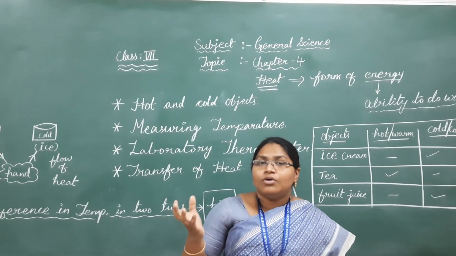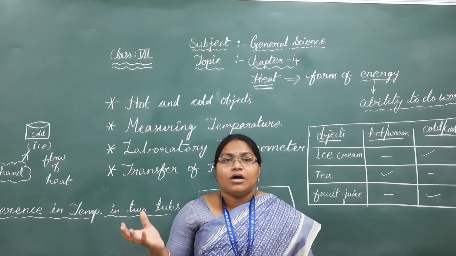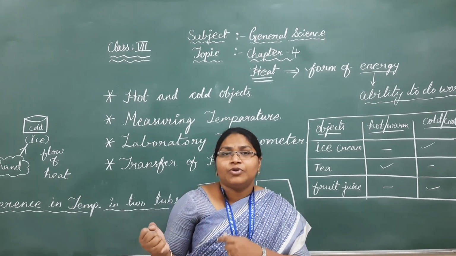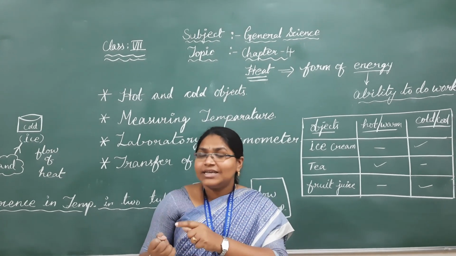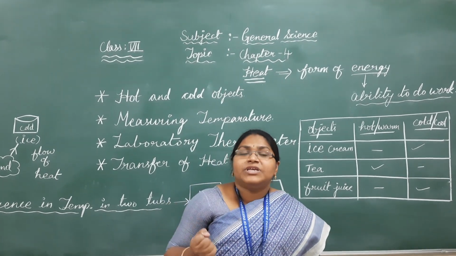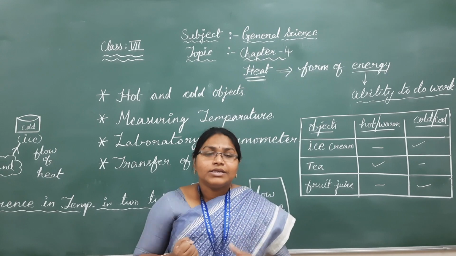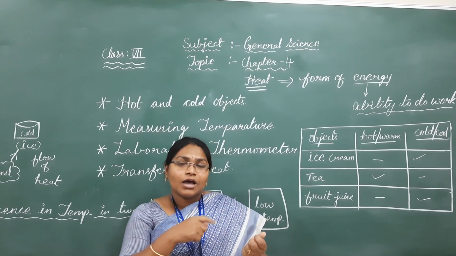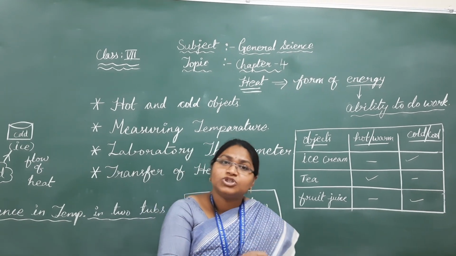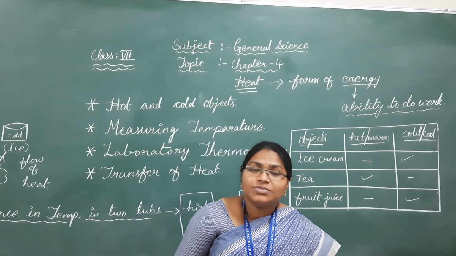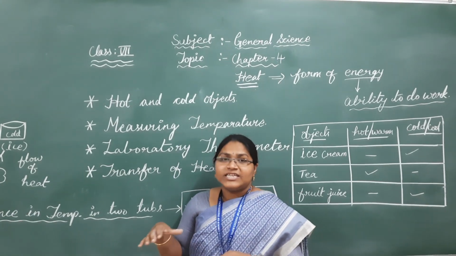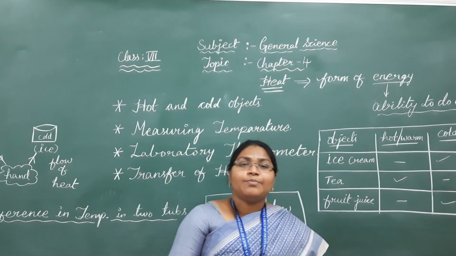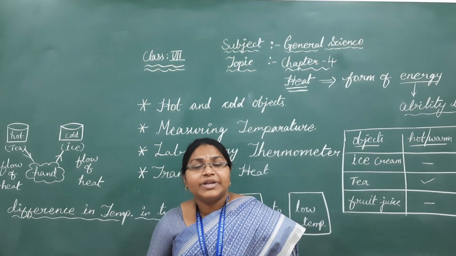When you take the cold object in the right hand, the heat immediately flows from your hand to the cold object, meaning the cold object absorbs heat from your body. In the hot condition, the heat flows from the hot object to your body. So what do you observe from this experiment? Heat always flows from the higher temperature region to the lower temperature region.